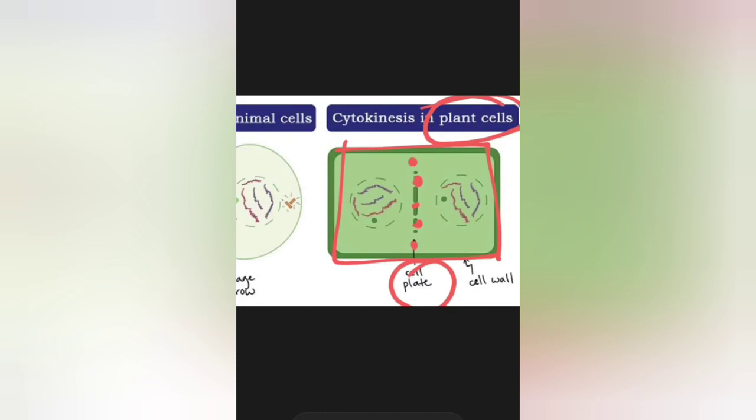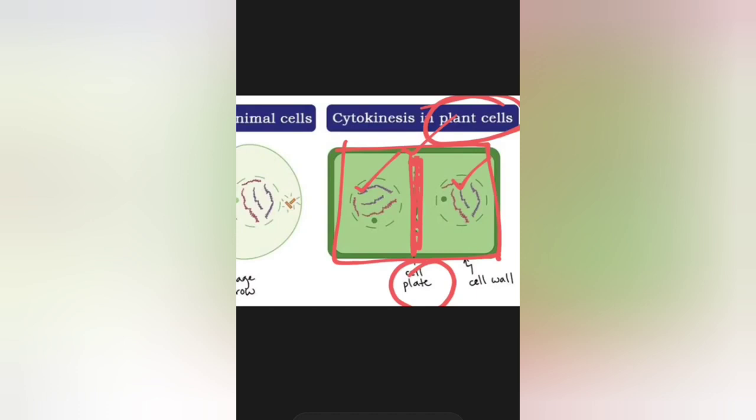Okay, and more such granules accumulate together and then form this structure known as cell plate that separates the two nuclei, this one and this one. This cell plate separates these two nuclei with their adjacent cytoplasmic mass. Thus they are then separated into two different cells with one nucleus in each.